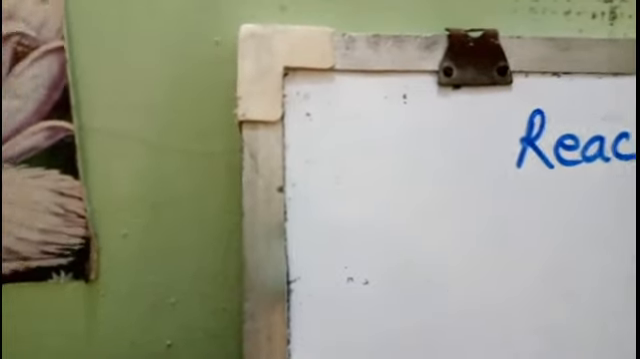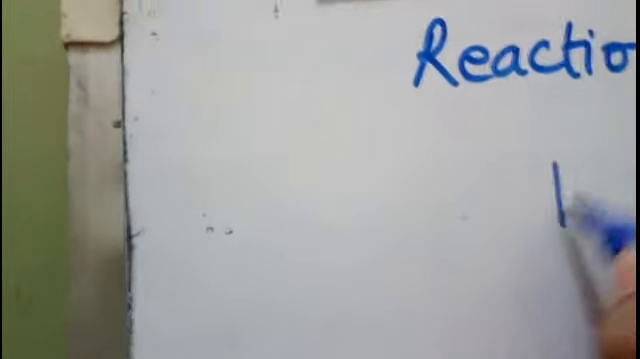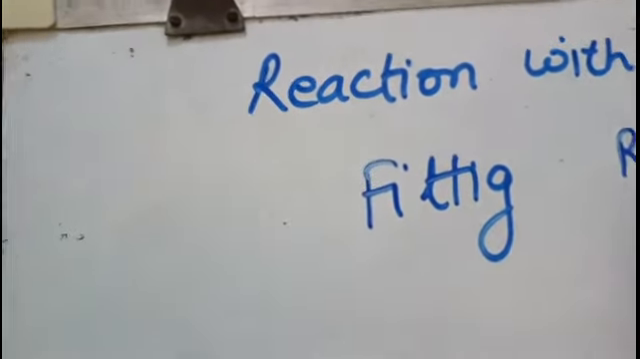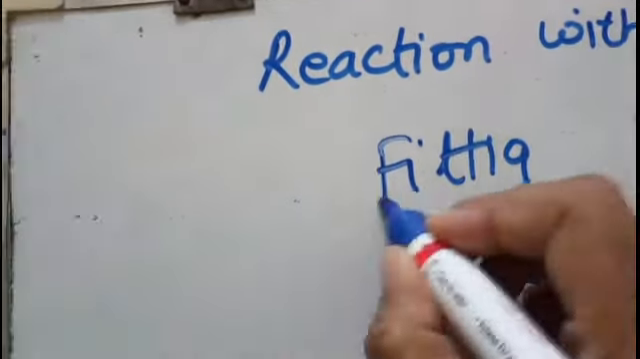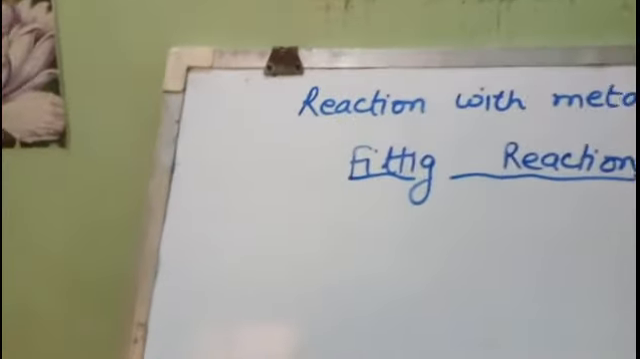Now the another reaction with metal is Fittig reaction. Now what is Fittig reaction? In Wurtz-Fittig reaction you have taken one haloalkane and one haloarene and you have reacted it with sodium metal. Here you will take both haloarenes.